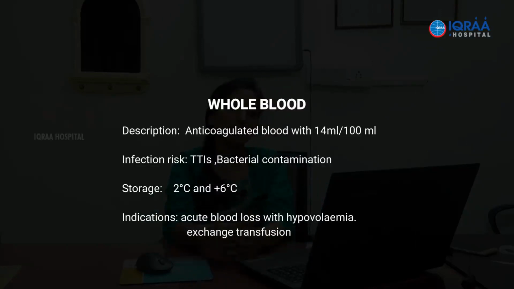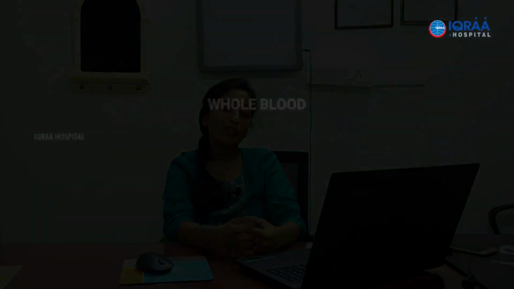And what is the infection risk for whole blood? Transfusion transmitted infections. So we do test for HIV, HBsAg, HCV, malaria and syphilis, but we all know that no matter what the level of testing might be, there is always some residual risk, because the window period is never zero, no matter what the test that we are doing.